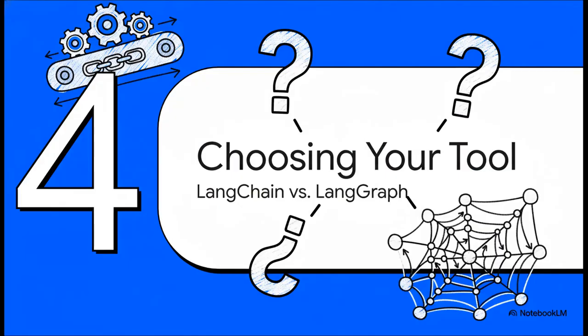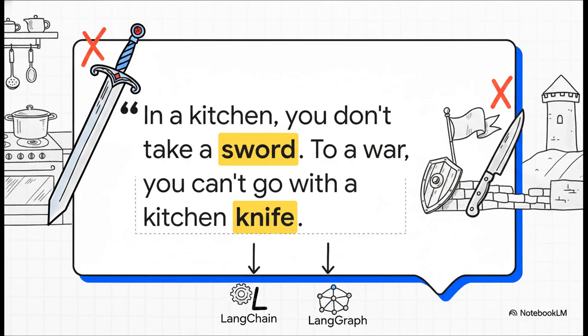So now we've got two incredible options on the table. We have the assembly line, LangChain, and the smart network, LangGraph. So the big question is, how do you decide which one is right for what you're trying to build? There's this fantastic analogy that just nails it. It's all about picking the right tool for the right job. It's not about which one is better, it's about which one is better for your specific problem.